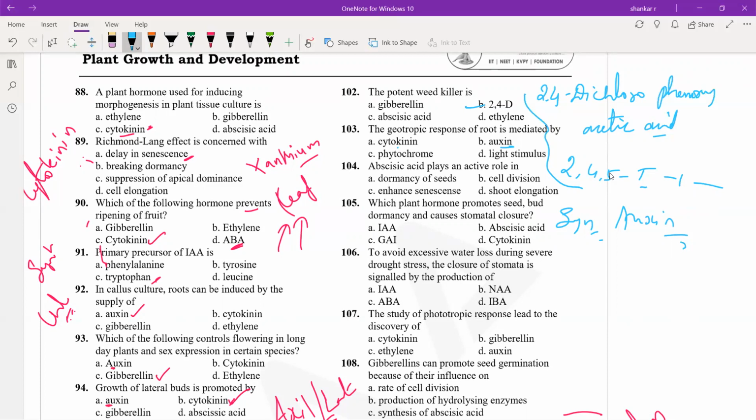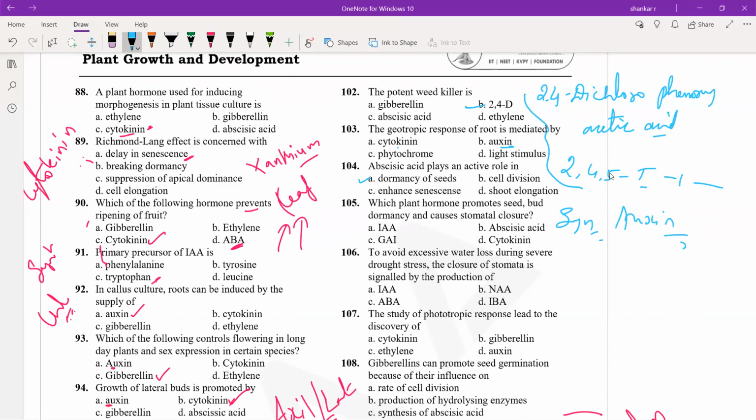Option number 104. Abscisic acid plays an active role in: dormancy of seeds, cell division, enhanced senescence, shoot elongation. The role of abscisic acid among the given options is dormancy of seeds. They promote seed dormancy, and abscisic acid also plays a role in the senescence of leaves and fruits.